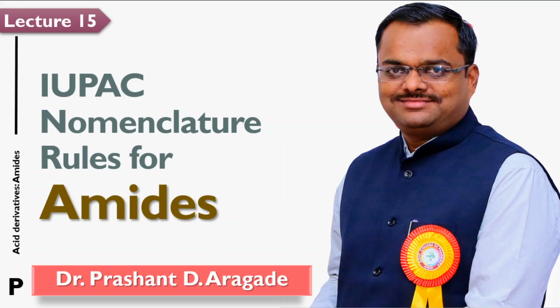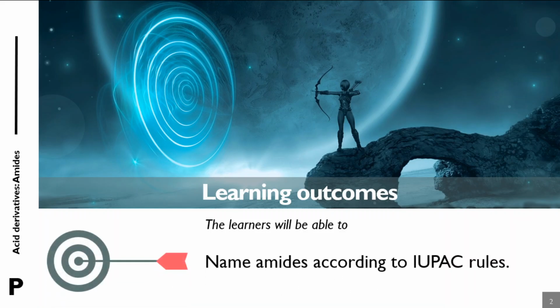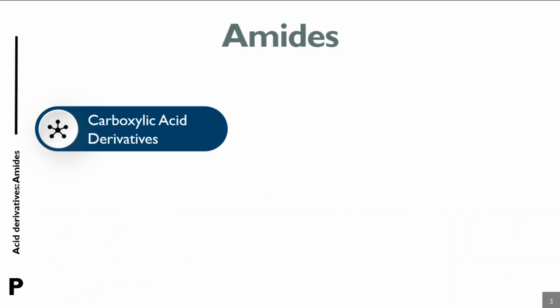Welcome to the video lecture on IUPAC nomenclature rules for amides. At the end of this video, the learners will be able to name amides according to IUPAC rules. Amides are carboxylic acid derivatives.